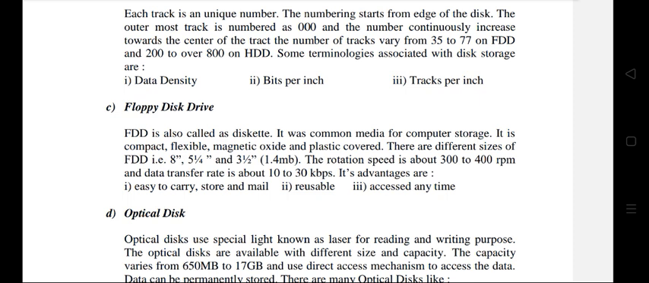Some terminologies associated with disk storage are data density, bits per inch, tracks per inch, and floppy disk drive. FDD is also called a diskette. It was a common media for computer storage. It is compact, flexible, magnetic oxide and plastic covered. There are different sizes of FDD, that is 8, 5.25, 3.5 inch, 1.44 MB. The rotation speed is about 300 to 400 RPM and data transfer rate is about 10 to 30 kbps. Its advantages are easy to carry, store and mail, reusable, accessed anytime.